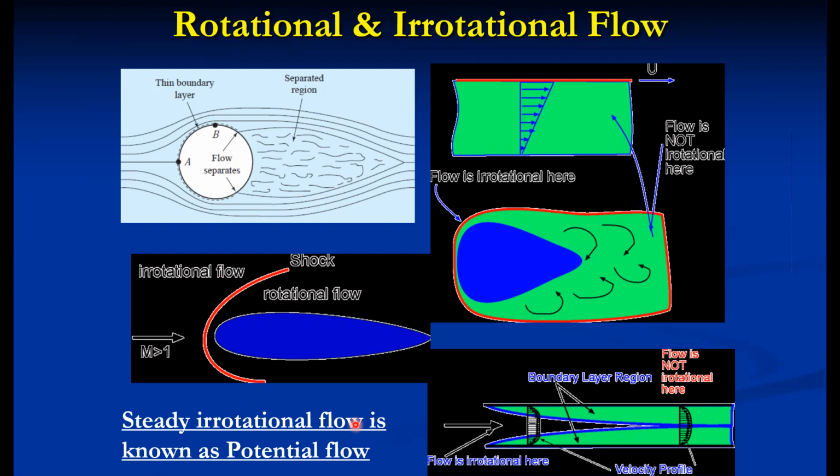So description is required for analysis. Before analysis of any type of flow, it is mandatory to describe that particular flow. As far as this syllabus is concerned, first we will describe whether the flow is laminar or turbulent. Accordingly, the equations are applicable. If the flow is laminar, laminar flow relations are used. If the flow is turbulent, turbulent flow relations are used. There are separate topics for laminar and turbulent flow for the analysis purpose. As far as this subject is concerned, we identify whether the flow is laminar or turbulent, and based on that, we can use the suitable expressions. If the flow is laminar, we use the expressions for laminar flow.